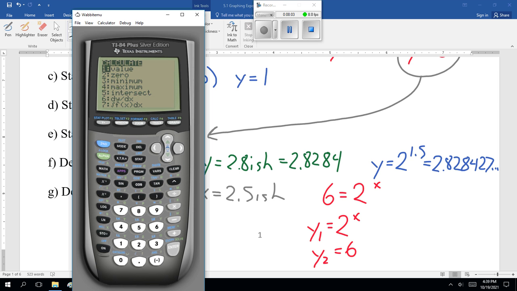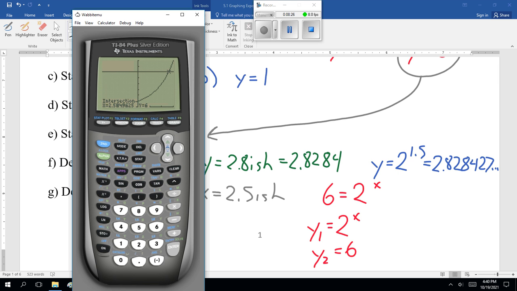Second, calculate, intersect. Not trace, intersect. Now, depending on your graphing calculator, which version of the TI series you have, you have to be fairly close to the intercept point. And usually you have to be able to see the intercept point on the graph. Not always, but usually. Yes, second curve, y equals 6, yes.